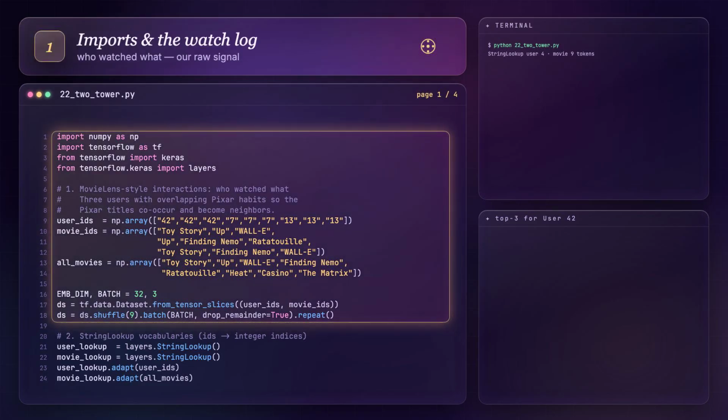First, the data. We've got a tiny table of interactions, a user ID, a movie ID. Every row is this person watched this film. I've given 3 users overlapping Pixar habits on purpose, so the Pixar titles co-occur and end up neighbors. These are strings and Keras embeddings need integers, so we use 2 StringLookup layers, one adapted to the user IDs, one to the movie IDs. Adapt scans the data and builds the vocabulary. After that, calling the layer turns Toy Story into an index the embedding can look up.